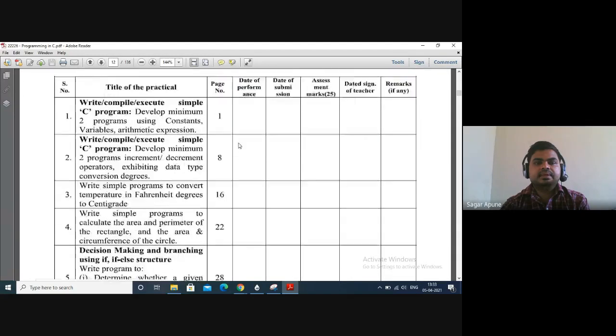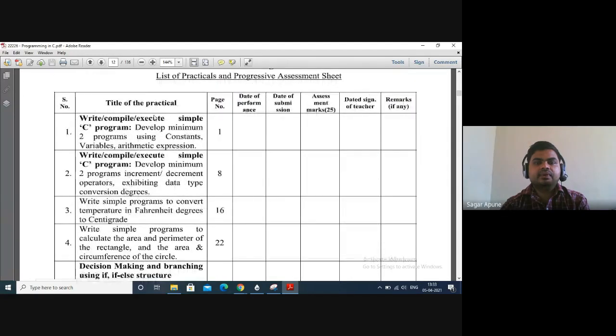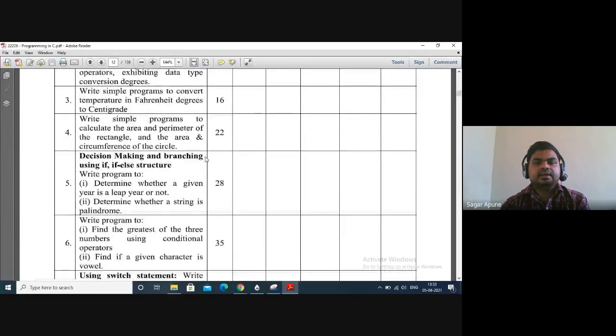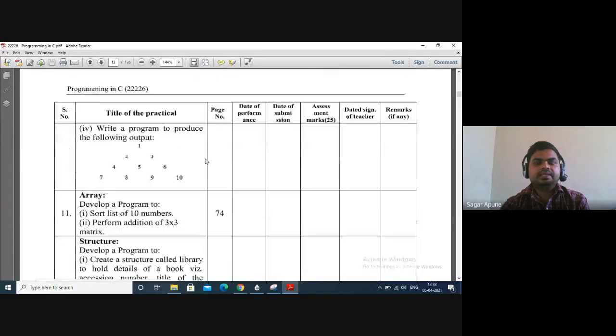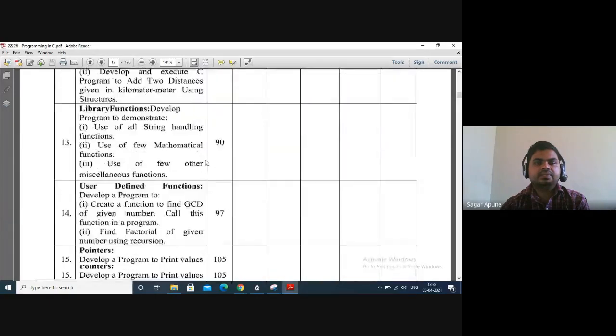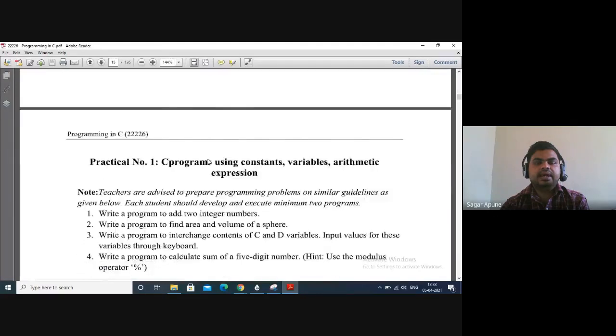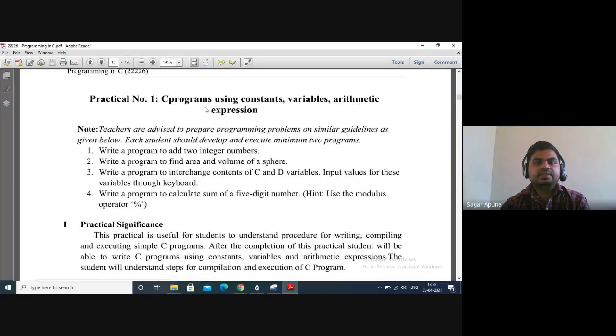You can simply mention the name of your practical and make one column for marks and signature of the subject teacher, or you can just print out these 2 pages at the time of submission. Okay. So how to write your lab manual, I will discuss in further lectures.